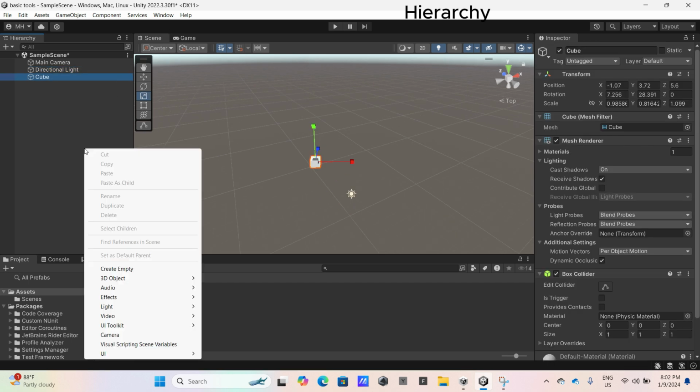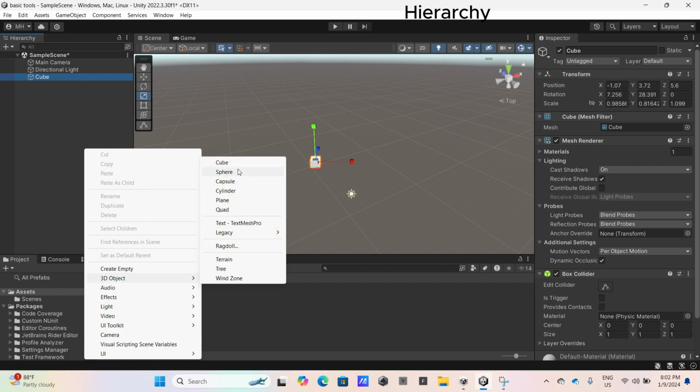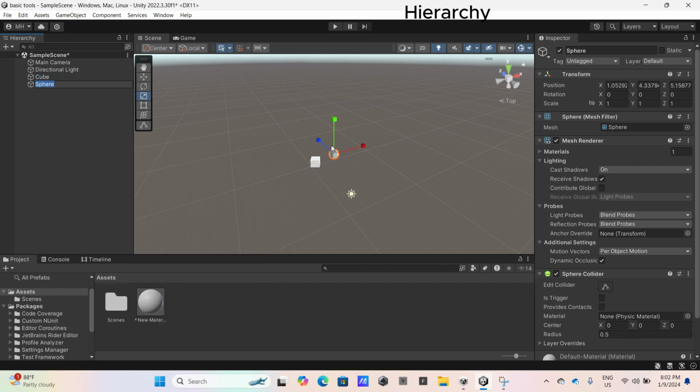For example, we choose one 3D object, sphere. It will come out as sphere, and you can adjust the name. Like if you want to put number 1 and press enter, here it will come as number 1, not sphere anymore.